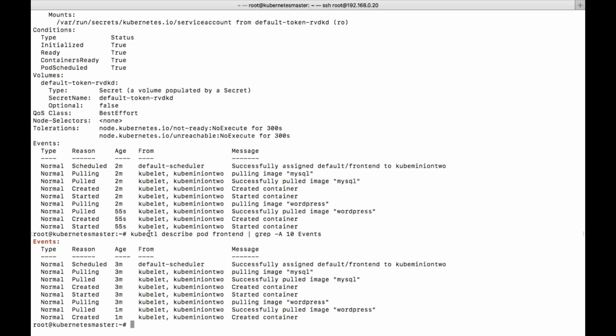The same filtering, in Linux, we have the grep command. Hyphen A means that after this particular search, I need to print 10 lines. After searching for the word events, I need to print 10 lines. So that's the reason this data has been printed. That is a simple thing.